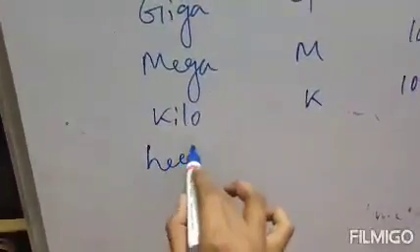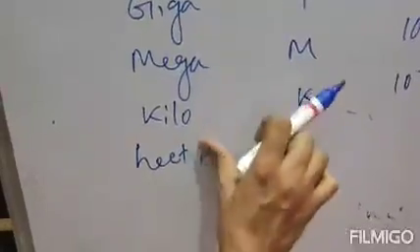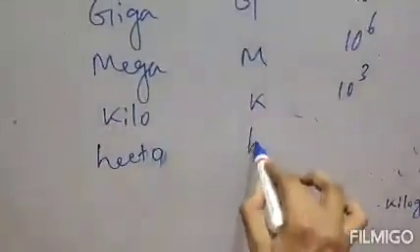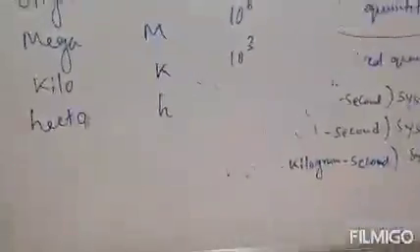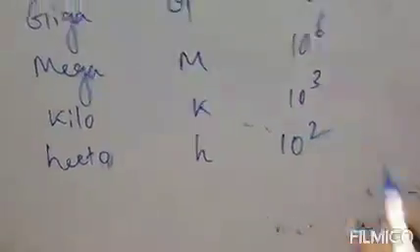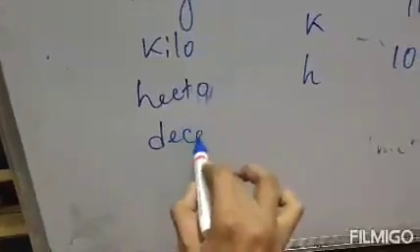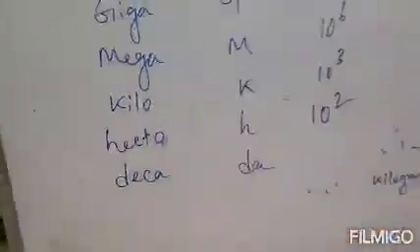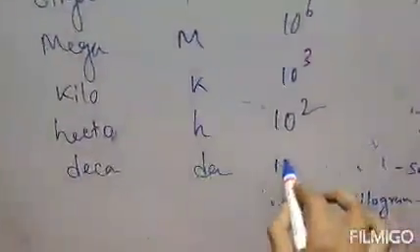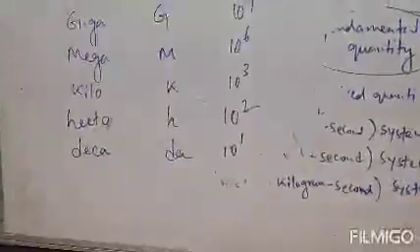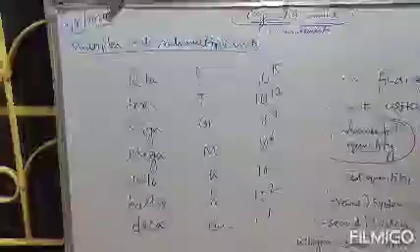Next one is your hecto, represented by small h. Value is 10 to the power 2. Last one is deca. It is represented by da. The value is 10 to the power 1. This is the smallest value. Clear? So these are our multiple units, that means to produce larger quantities.